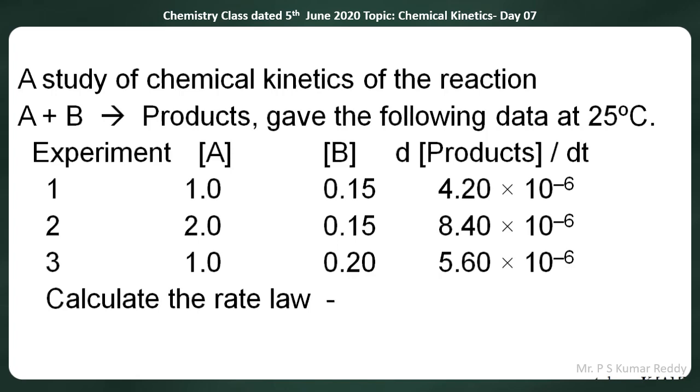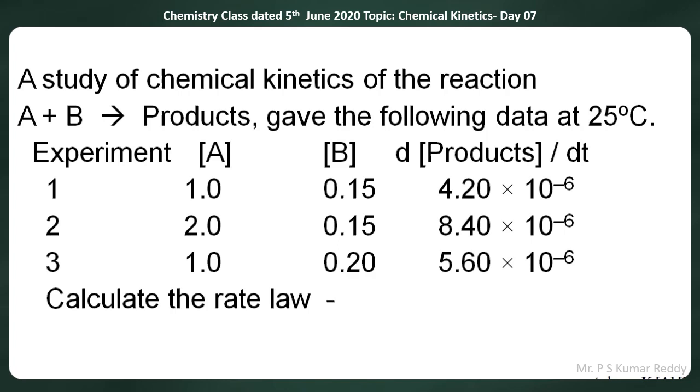Next problem. A study of chemical kinetics of a reaction A plus B gives rise to products gave the following data at 25 degrees centigrade. Experiment, concentration of A, concentration of B, and rate. Because d products by dt is nothing but rate.